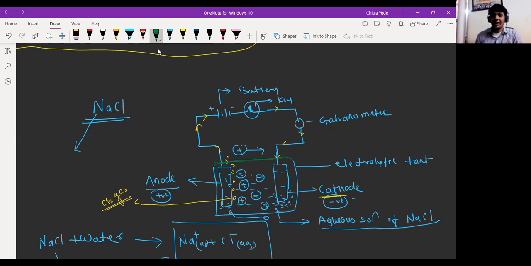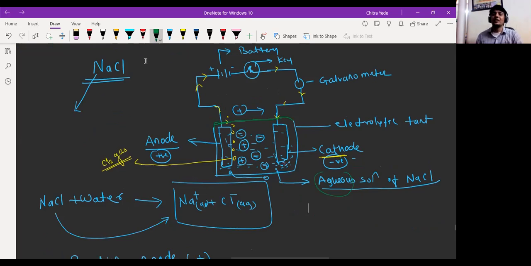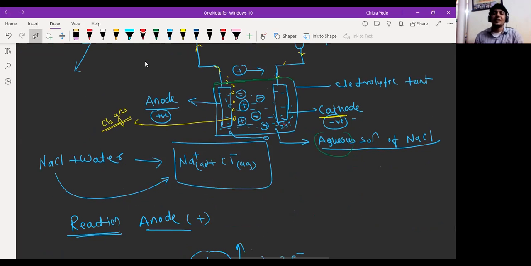So if we are not using aqueous solution, then we can use molten NaCl. Yes, because that bond is necessary to be broken; we want ions only. Maybe we will take the aqueous one because we have the salt, so we can perform that reaction in the laboratory, or we can use molten NaCl also.